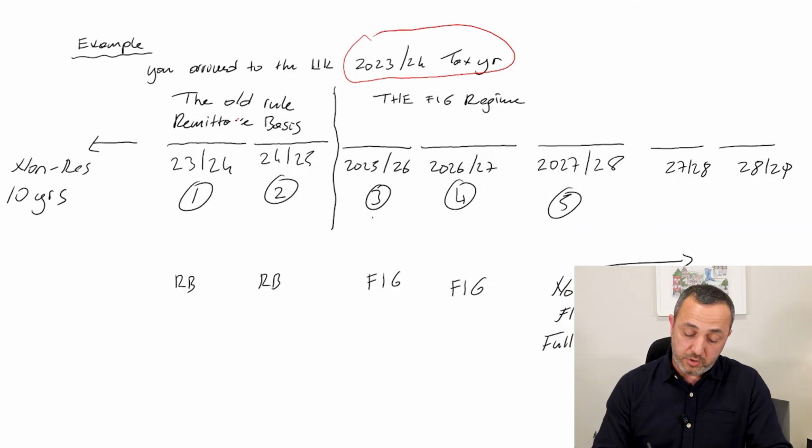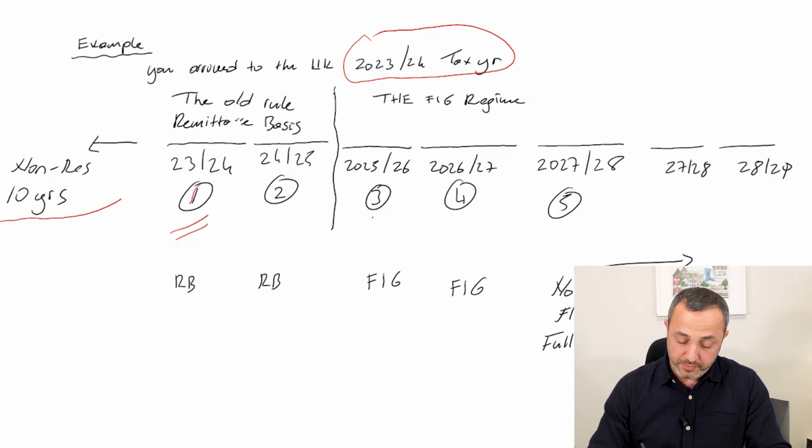Imagine that you arrived in the UK in the 2023-24 tax year this time. This means that, again, for the previous 10 tax years, you were not resident in the UK. 23-24 is your first tax year, 24-25 your second tax year in the UK, and on 6th of April 2025 the rule has changed. 25-26 is your third, and 26-27 your fourth tax year.